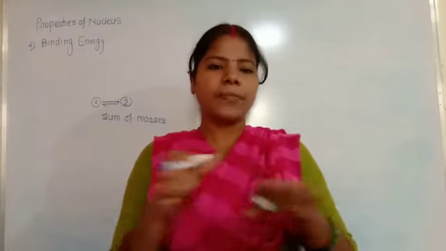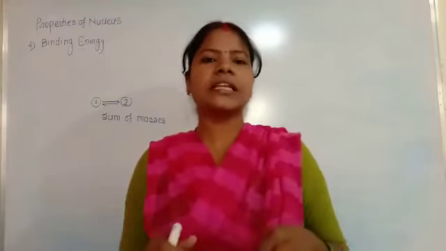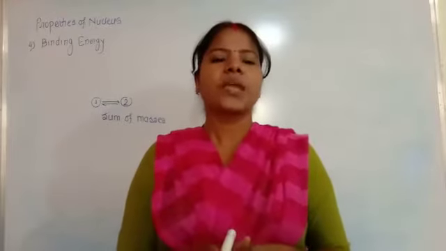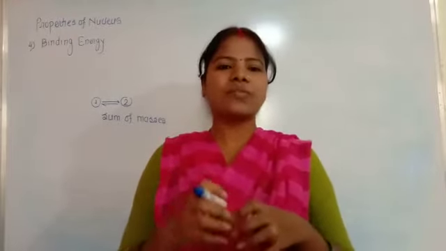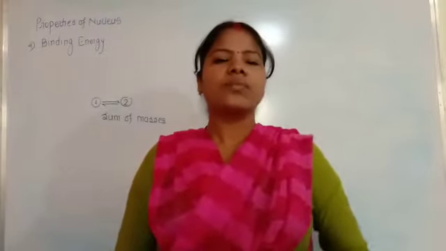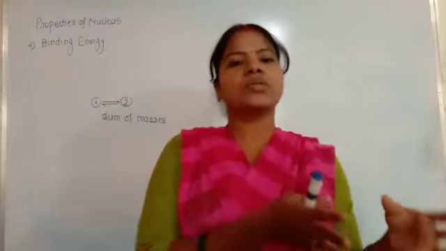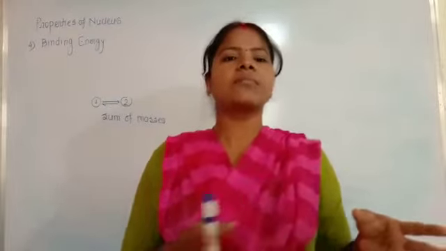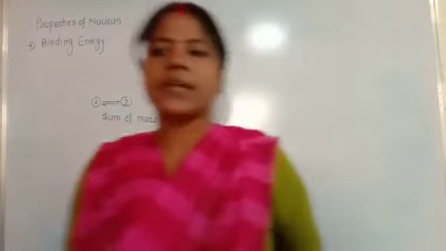That energy is supplied to separate the particles from each other. So the mass of the combined particle and the mass of the individual particles are not the same. That is why this energy is called the binding energy.